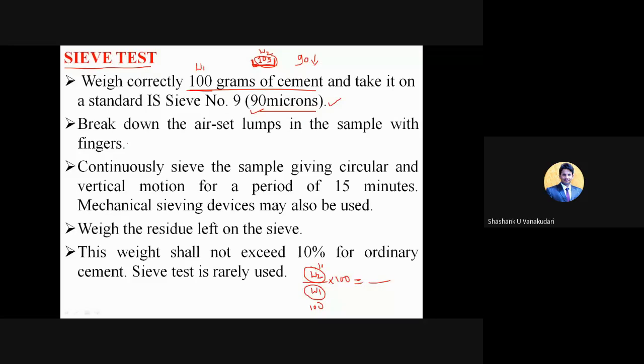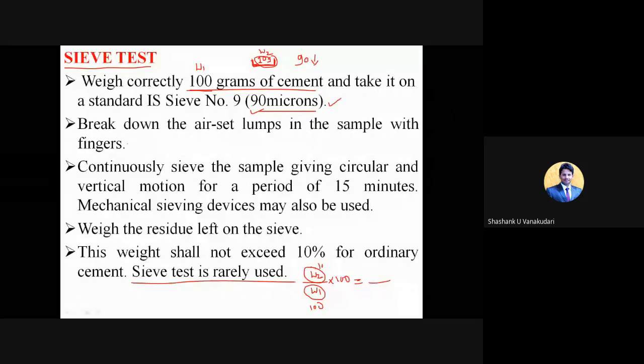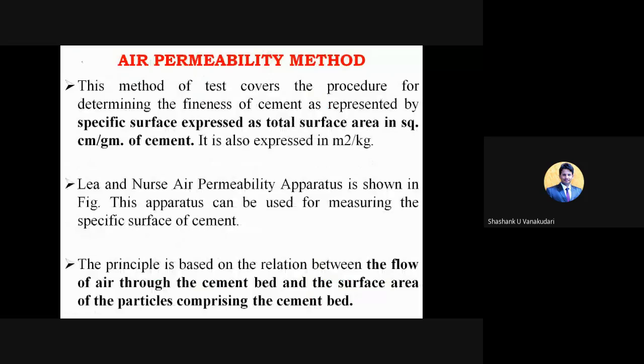If it is more than 10 grams, then that cement is not suitable for construction. And this particular test is rarely used. Nowhere are they going to use these types of tests, because in some other category it is going to satisfy the other properties of the cement. But as per the Indian Standard Code books, they have mentioned this test also. Clear? And then the second test, that is the air permeability method.